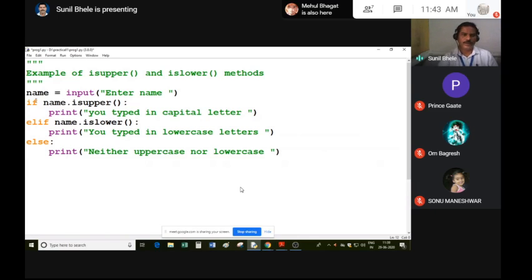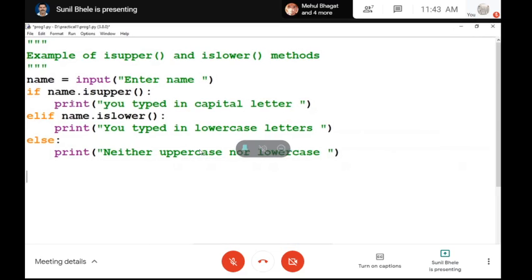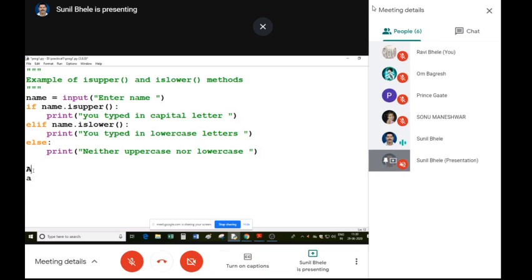Note down this program in your notebook. In this program, I am using isupper and islower, both the methods. So if a user typed in uppercase, you can check whether the string contains all the characters in uppercase or not. Uppercase means capital letters. You know, uppercase means this A is in capital letter, and this a is in lowercase. To understand what is uppercase and what is lowercase: this A is in capital letter means uppercase, this a is in small letters means lowercase.